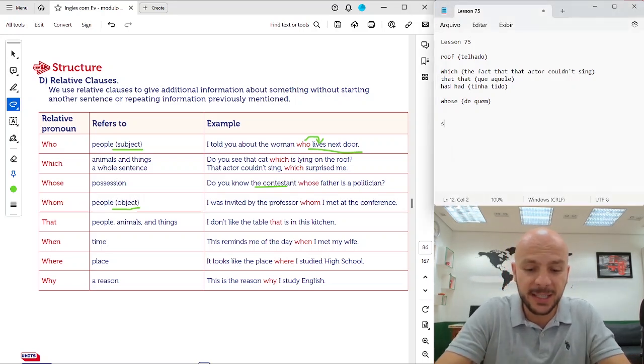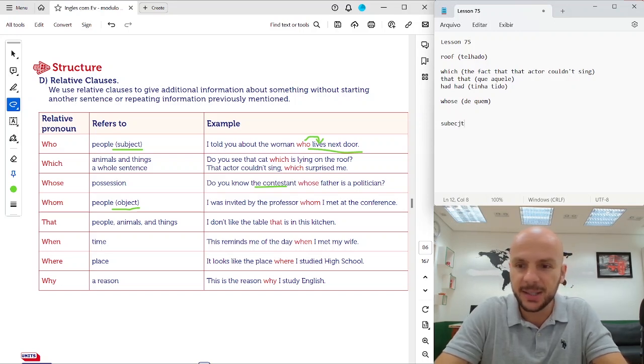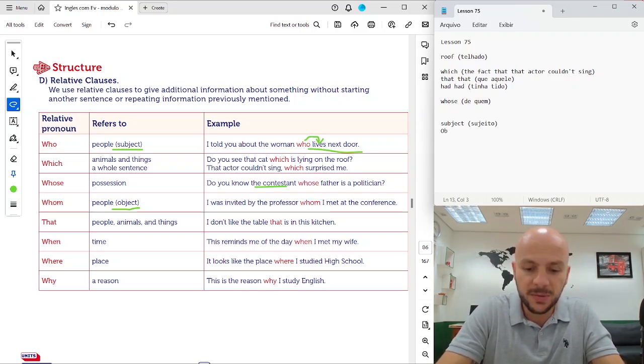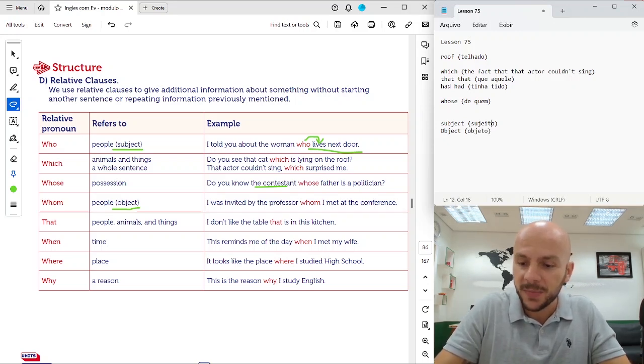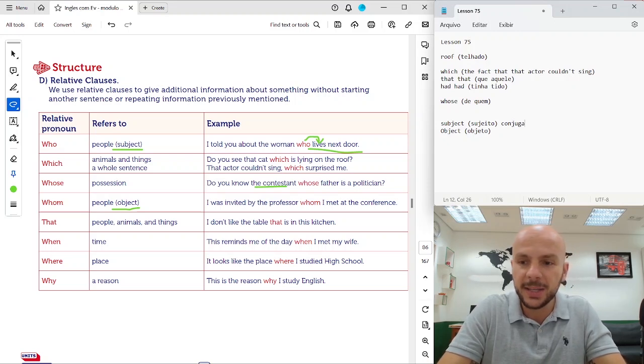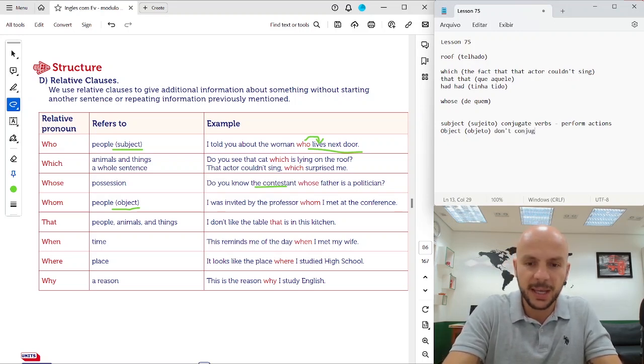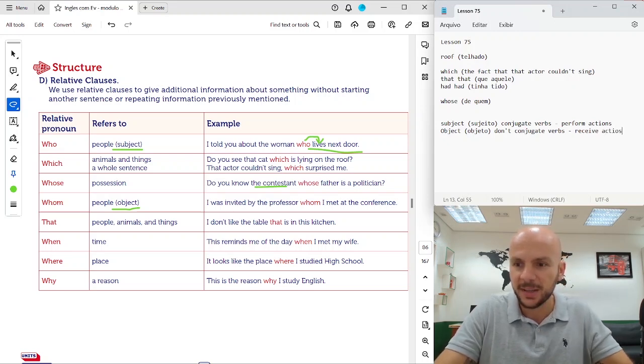What is the difference between subject, which is sujeito, okay, and object, which is objeto. The difference is subject conjugate verbs, okay, perform actions. Object don't conjugate verbs, okay, receive actions, okay, actions.